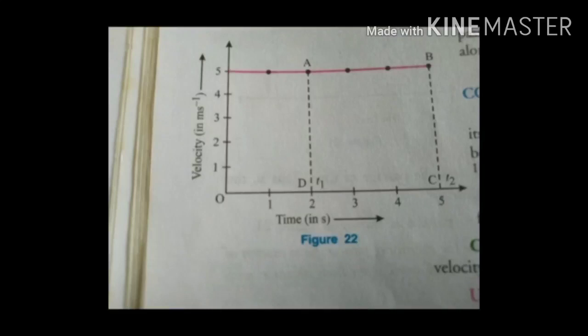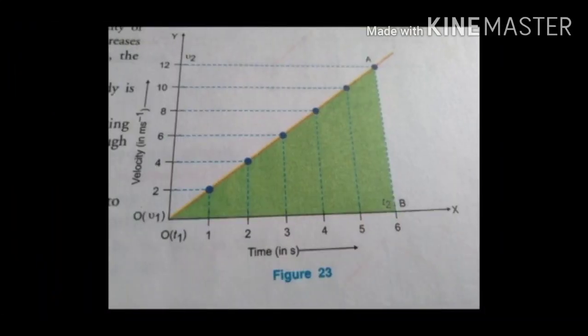Now next one, velocity time graph for uniform motion when initially the body is at rest. Let us suppose initially the body is at rest, so the velocity of the body at t equals 0 is zero. After that, the velocity of the body increases at a constant rate. That is, in every unit interval of time, the velocity of the body increases by an equal amount. Conclusion: the velocity time graph of a body having uniform motion, initially at rest, is a straight line passing through the origin and having a constant slope.